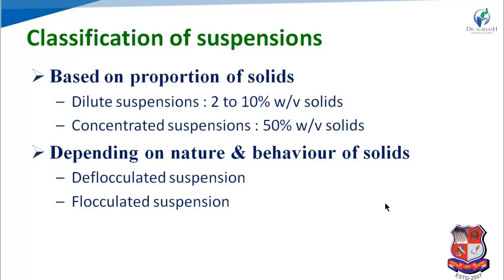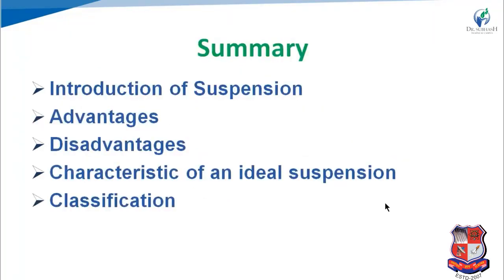So depending on the nature and behavior of the solid, there are two types: deflocculated suspension and flocculated suspension. In this video we have considered the introduction of suspension, where we covered the definition, the advantages, the disadvantages, the characteristics of an ideal suspension, and we have studied the classification of suspension. So this was about the introduction of suspension.